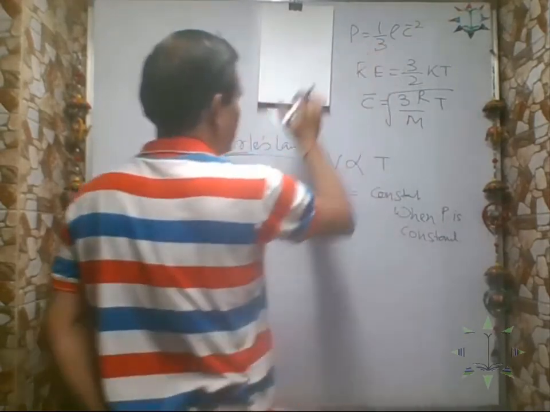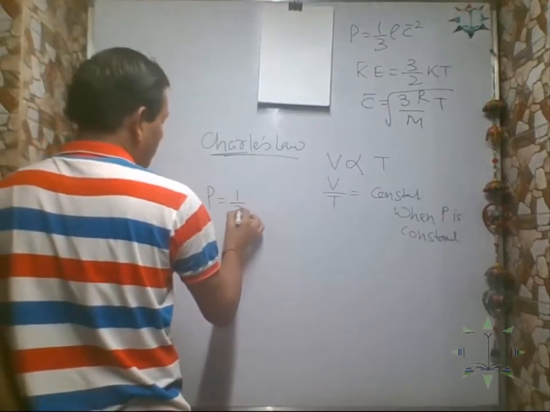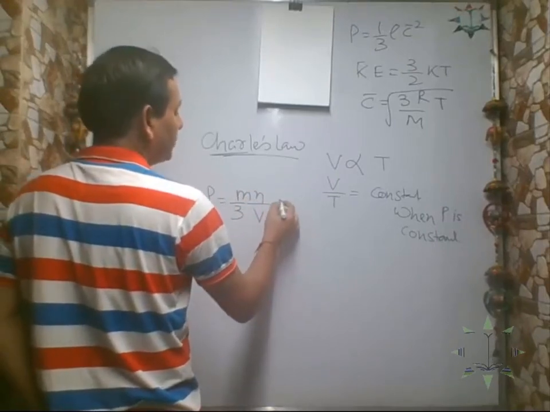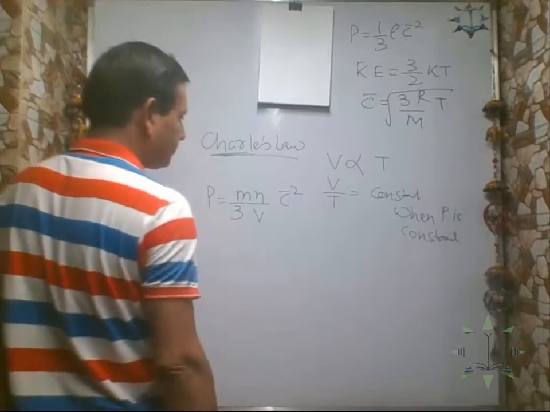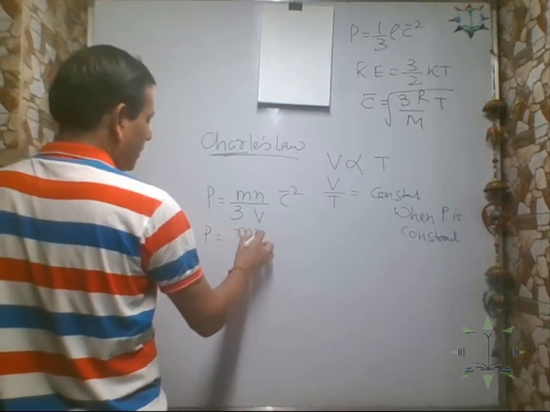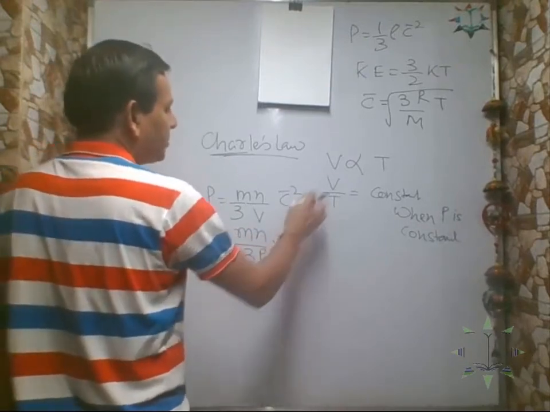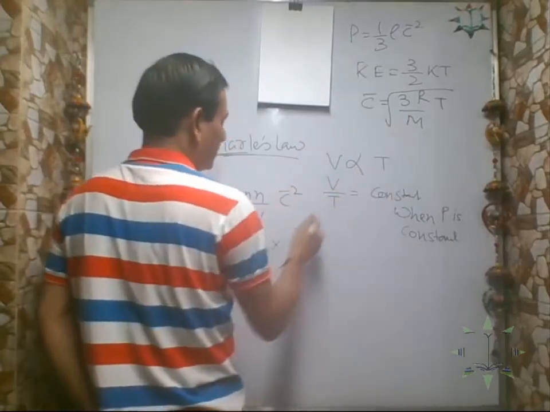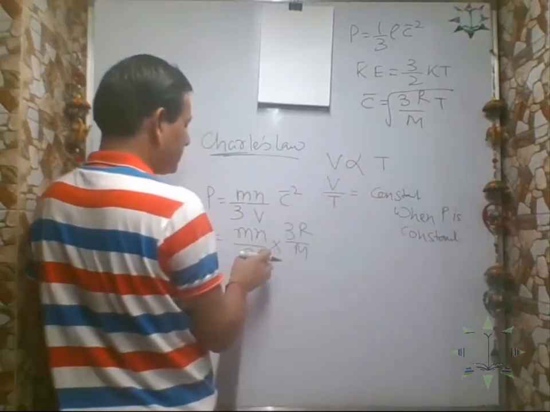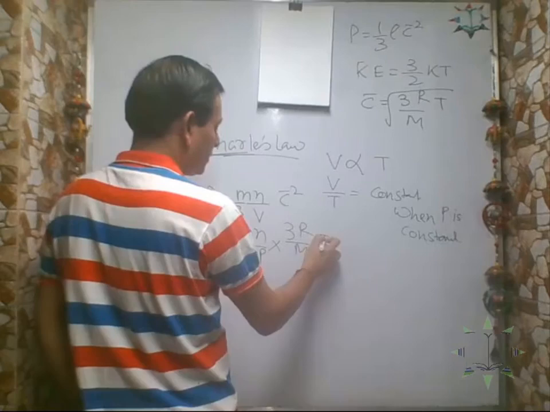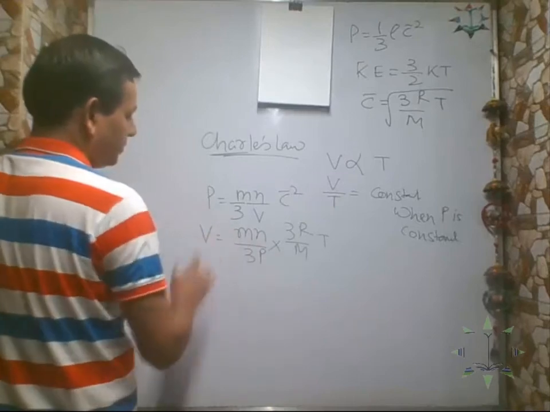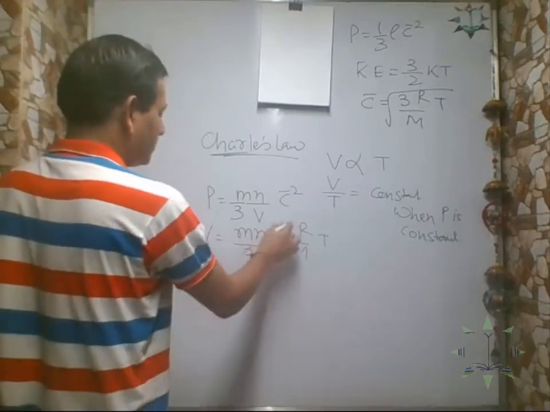How to prove it? Let us start from here. Pressure equals 1 by 3 rho C bar square, and density is mass divided by volume, so mN by V, C bar square. Pressure is constant. Let us take V here, so this is mN by 3 into P. And what is C bar square? C bar square is 3R by M into T, since if you square it, the square root will vanish. Sorry, V we have taken here and P is here. So now this 3 cancels out.